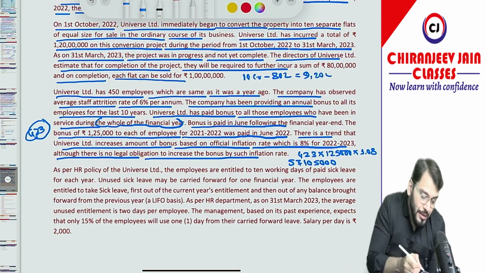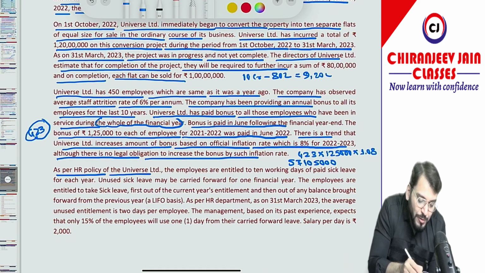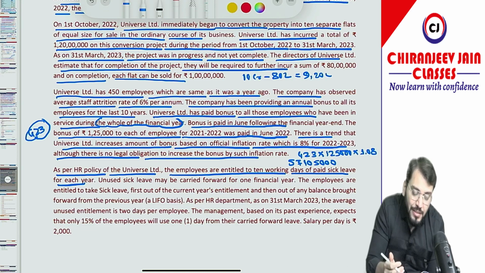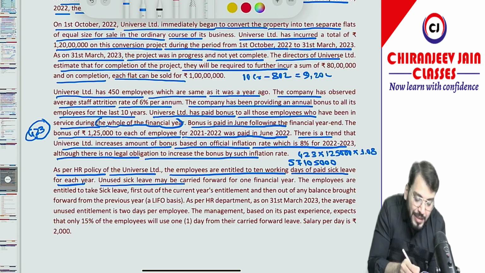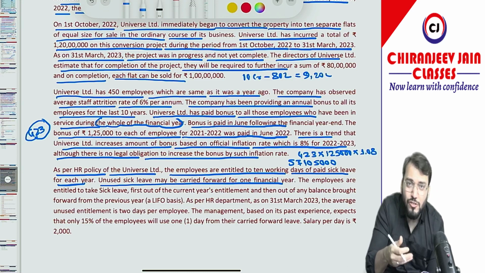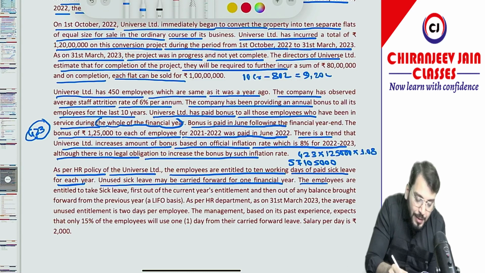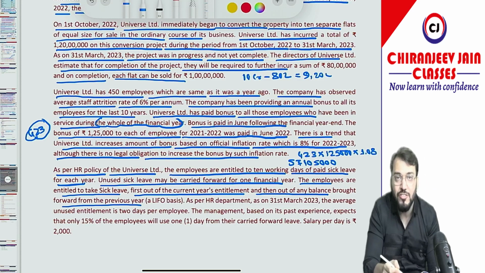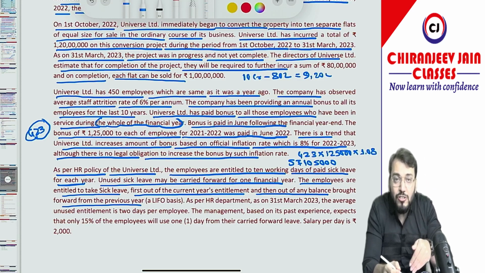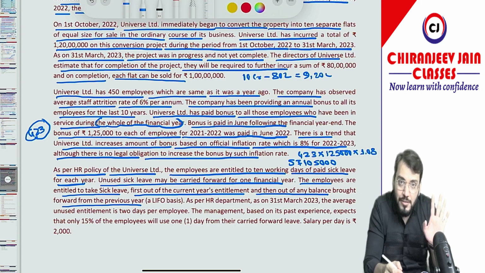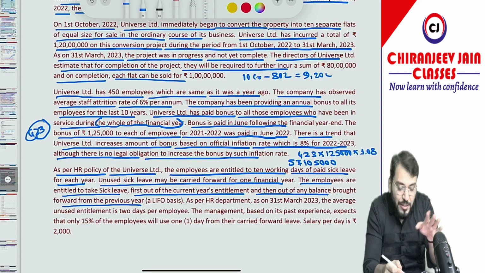Let's see what they have asked. As per the HR policy of Universe Limited, the employees are entitled to 10 working days of paid sick leave for each year. So they are allowed 10 sick leaves. Unused sick leave may be carried forward for one financial year. So of course this is short-term compensated absences. The employees are entitled to take sick leave first out of current year entitlement and then out of any balance brought forward from the previous year. Means on a LIFO basis. Means first the current year entitlement will be used and any balance can be used from the last year which has been carried forward.